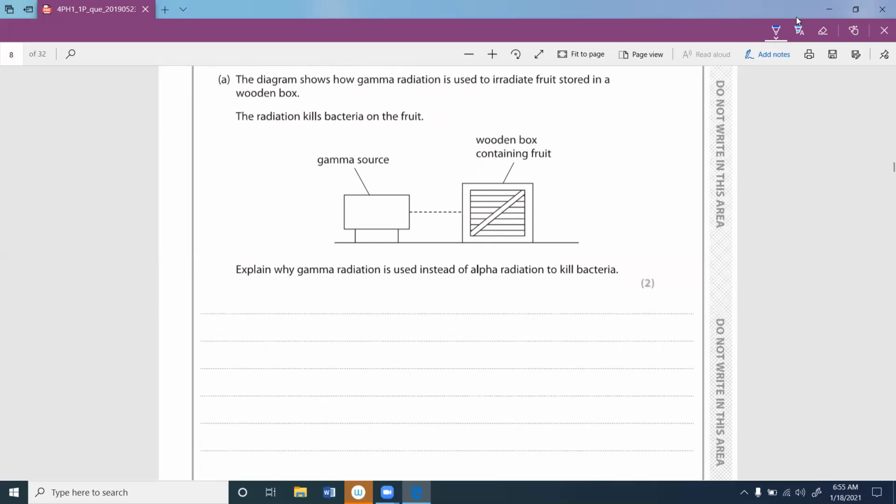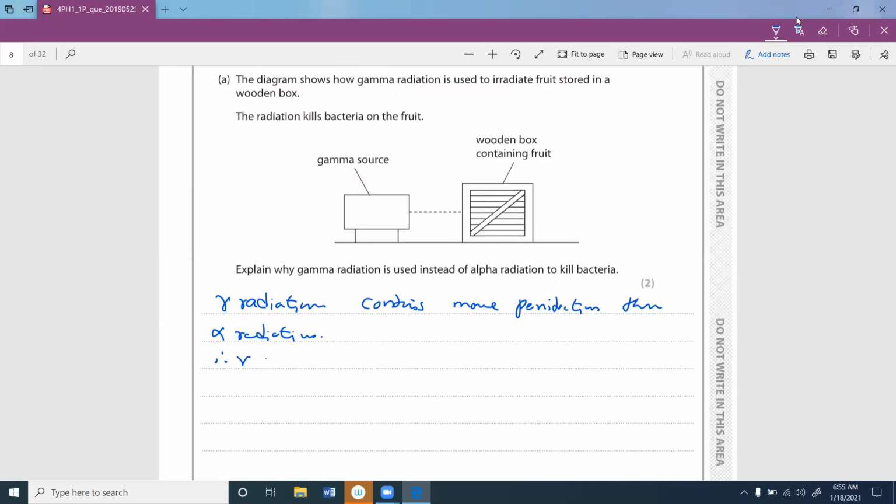So you can say gamma radiation has more penetration than alpha radiation.